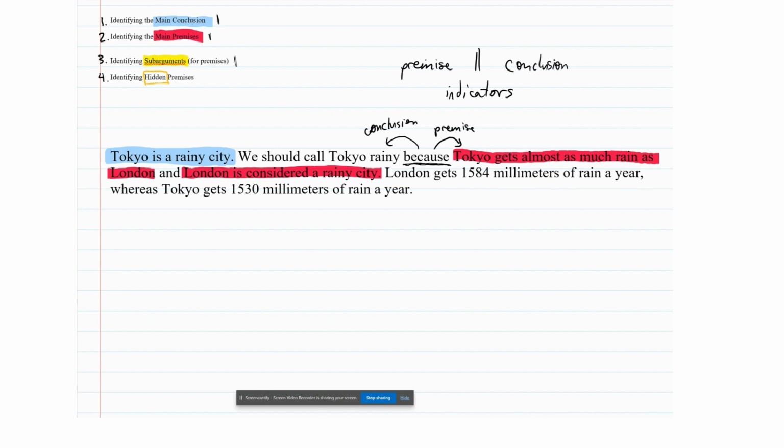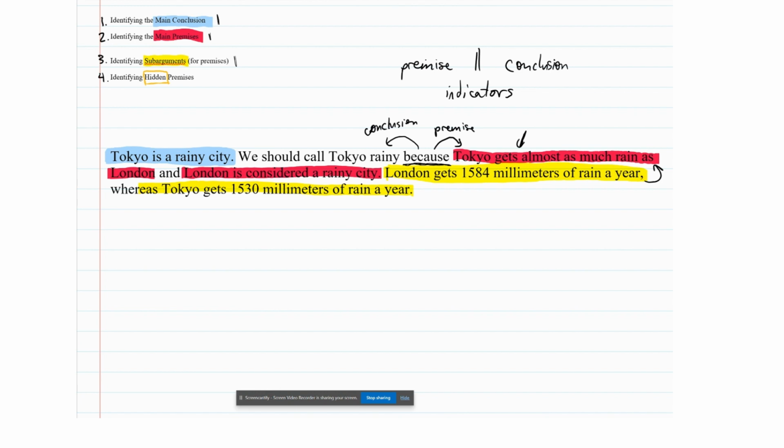And in fact, it's saying London gets a little more rain than Tokyo, right? Because London gets 54 millimeters more rain than Tokyo. And so that sounds a lot like a technical version of saying that Tokyo gets almost as much rain as London, right? So it looks like what it's doing is giving us explicit figures that argue for this main premise right here. So it looks like this argues for that. And so what that means is that the last sentence is a sub-argument, and it's a sub-argument for our first premise. So I'm going to go ahead and highlight that in yellow.